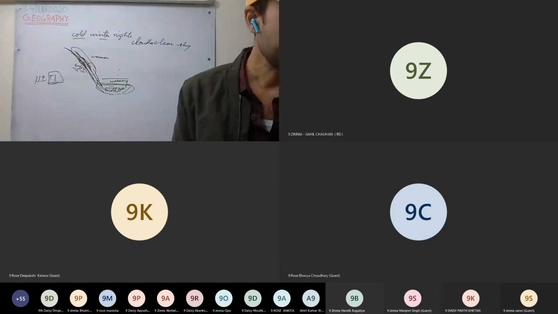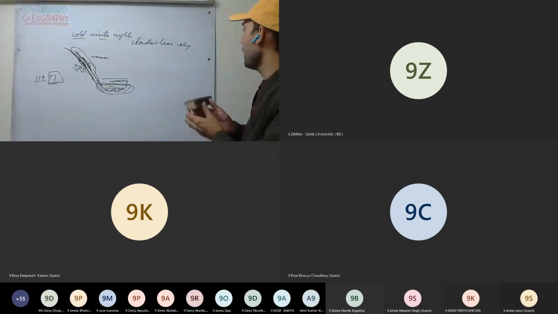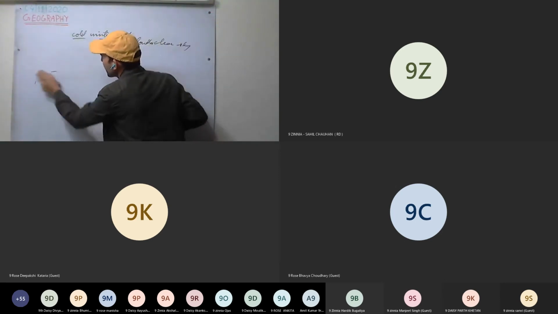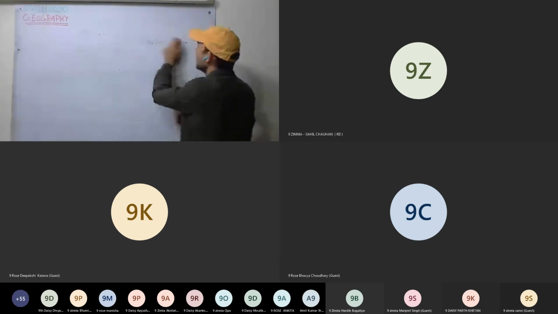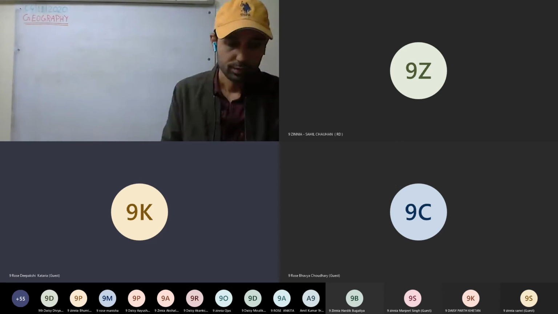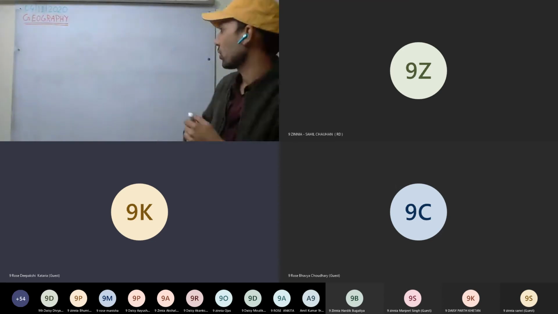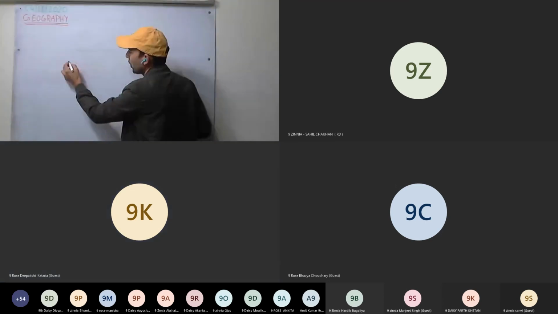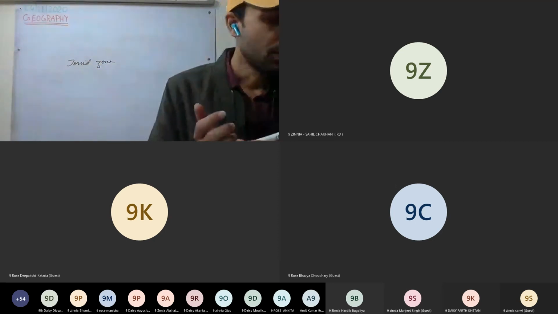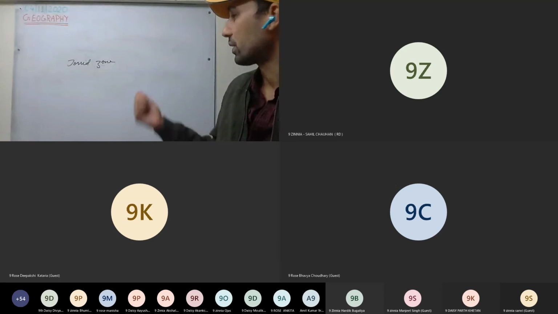Which zone will have a high range of temperature? Why? That is the difference between the temperature, day and night will be high, or the annual range is high? Equatorial zone. Okay, so that zone we mainly call as torrid zone or tropical zone.